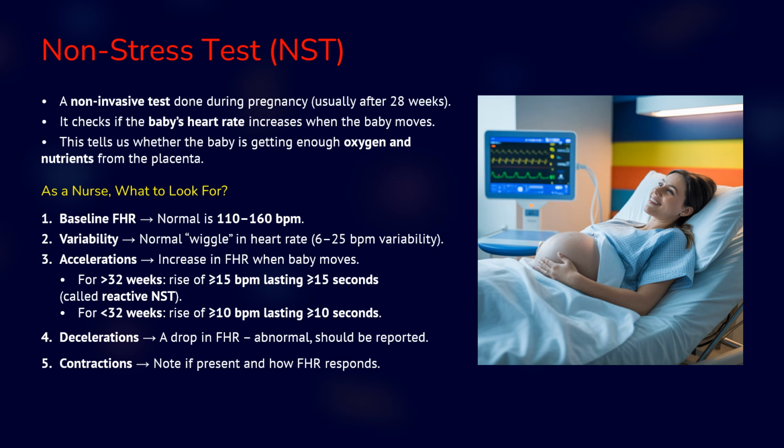So as a nurse, what do we need to look for? First is the baseline FHR. Okay, the normal is 110 to 160. Okay, so now we need to check for the variability. So variability is the normal wiggling in the heart rate. Okay, and the normal is 6 to 25 beats per minute. Okay, the variability. And number three, what we need to see, the acceleration.